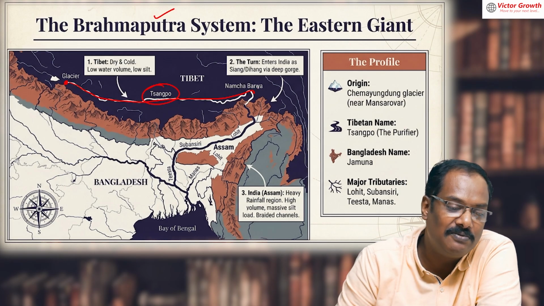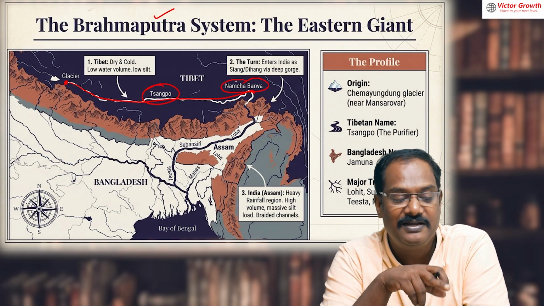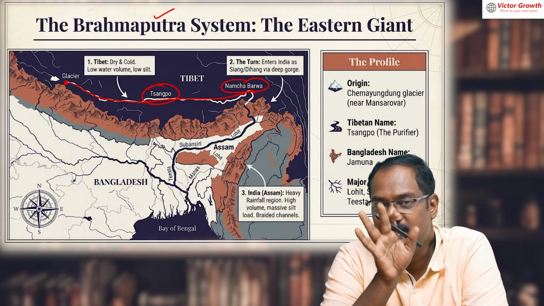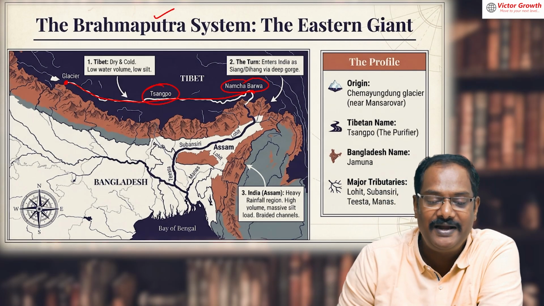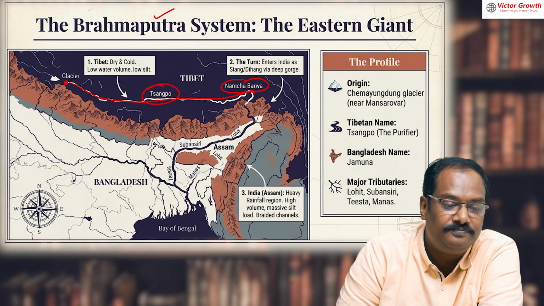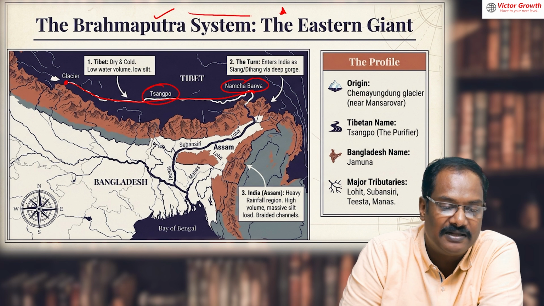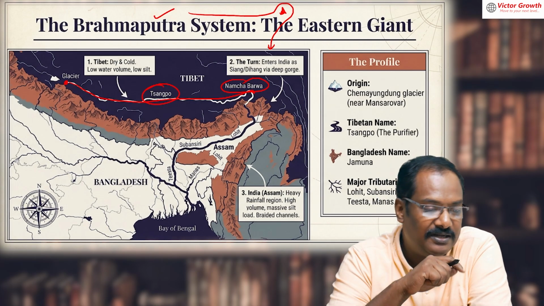There is one mountain called Namchabarwa, which is not in India. In one of the exams I have seen it as a mountain in India. It is not in India. It is in Tibet only, or China only. After this Namchabarwa, it takes a U-turn. Suppose assume this is Namchabarwa. The Sangpo River is coming like this and it crosses this, then it takes a U-turn and enters India. But Namchabarwa is not in India.